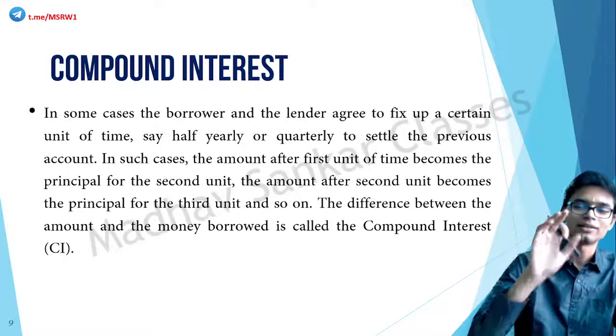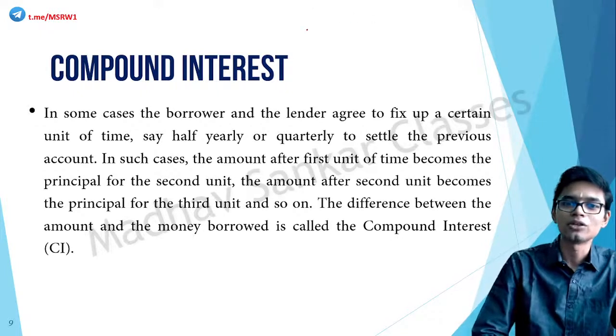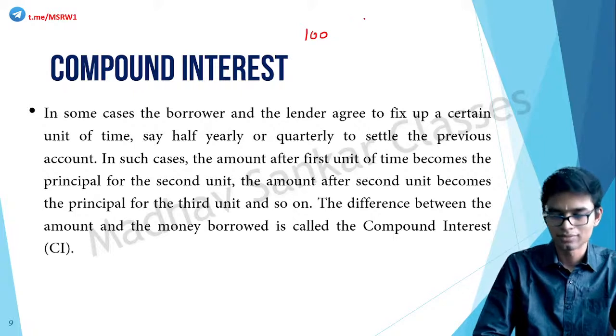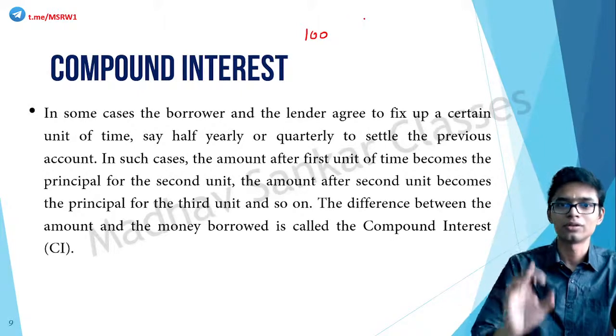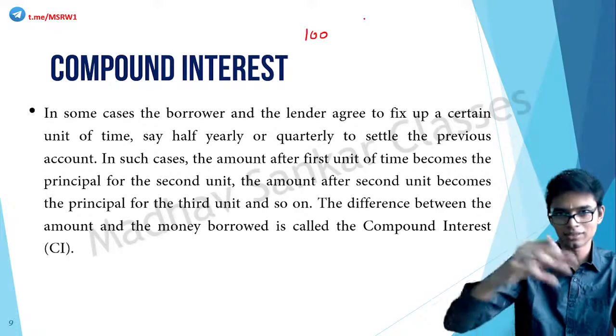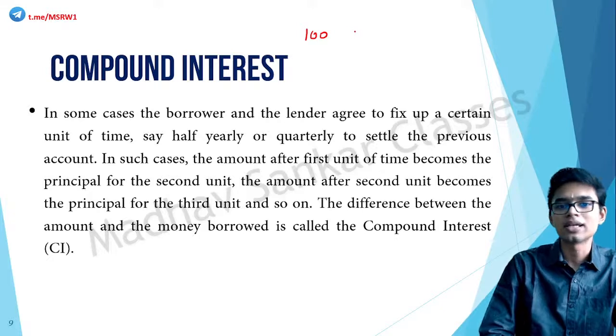Let me tell you this in simple terms. Assume that you have borrowed 100 rupees, and you have set the time period as 3 months. At the end of 3 months, say with interest, this became 120 rupees.